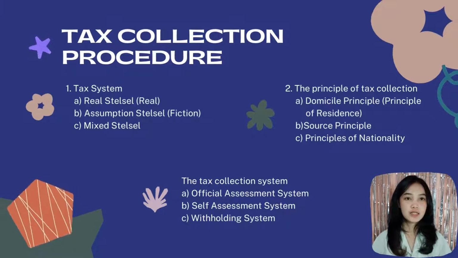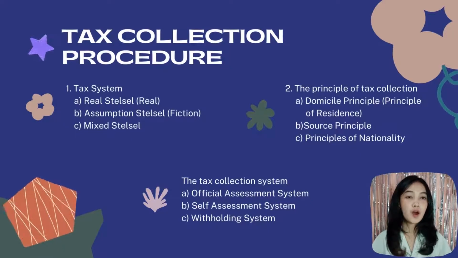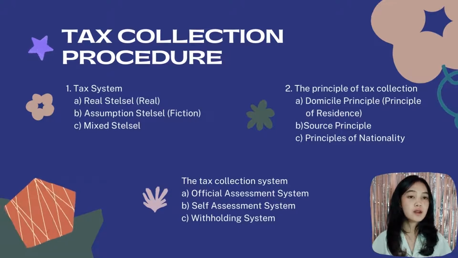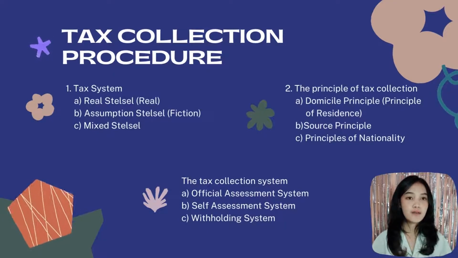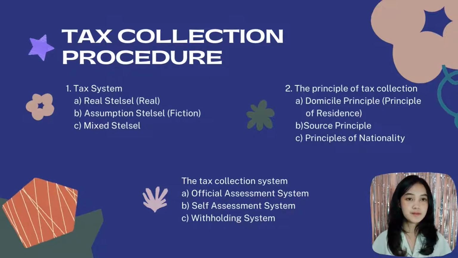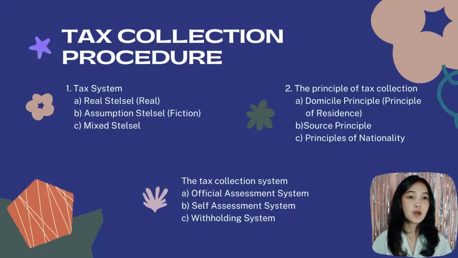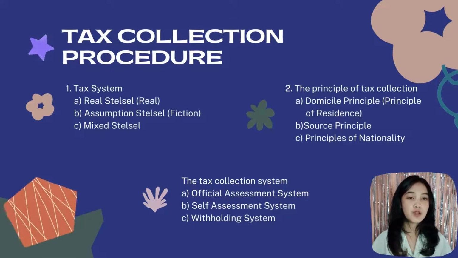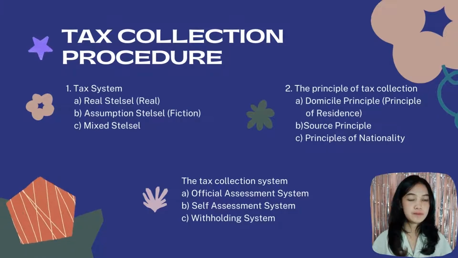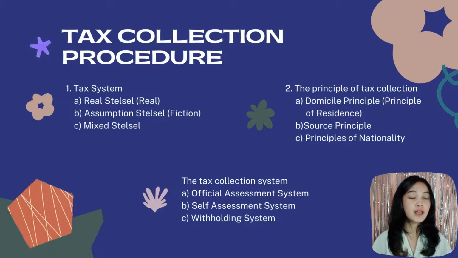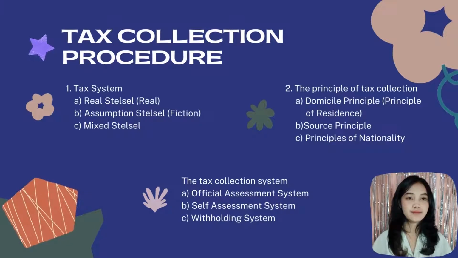2. The principle of tax collection. A. Domicile principle or principle of residence. The state has the right to impose taxes on all income of taxpayers residing in its territory, both income originating from within and outside the country. B. Source principle. The state has the right to impose a tax on income originating in its territory without regard to the residence of the taxpayer. C. Principle of nationality. The imposition of taxes is related to the nationality of a country.